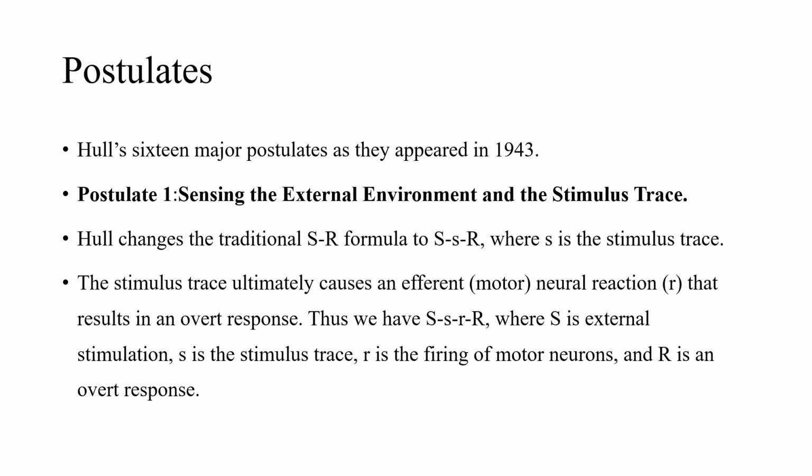Now in Hull's theory, he came up with a small s, that is a stimulus trace, in between the stimulus and the response, and a small r, that is between the stimulus trace and the response. So what are this small s and the small r? As you can see, the s is for the stimulus trace. According to Hull, what he means by stimulus trace is the neural stimulation that is taking place in us.